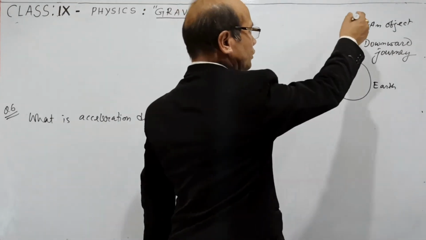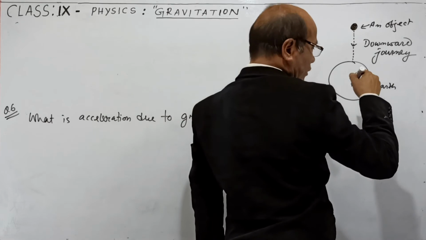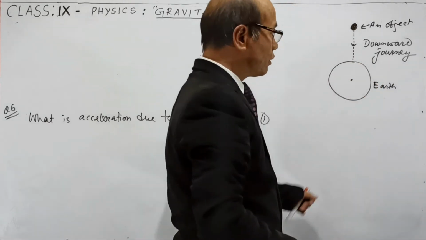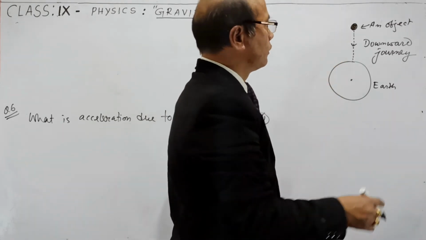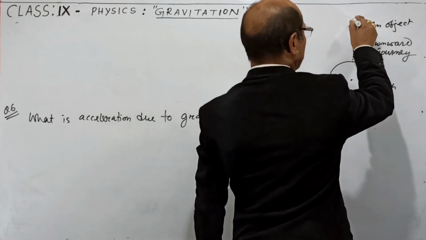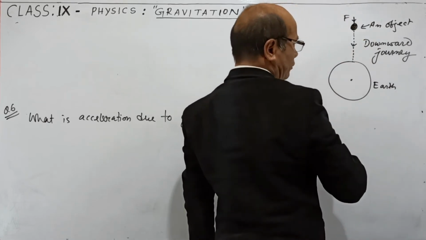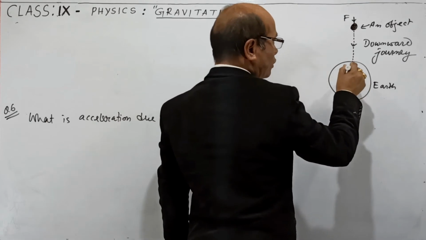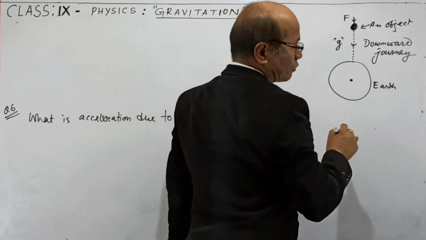Look at the same diagram. This is an object, it is falling towards the surface of the earth because of the gravitational force of the earth. The gravitational force of the earth pulls this object downward. Since this object is acted upon by gravitational force, let us use capital F. And it is moving downward, that means it is moving towards the center of the earth, and so it is associated with an acceleration.